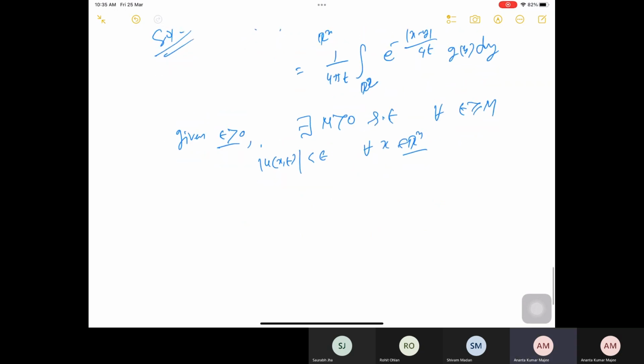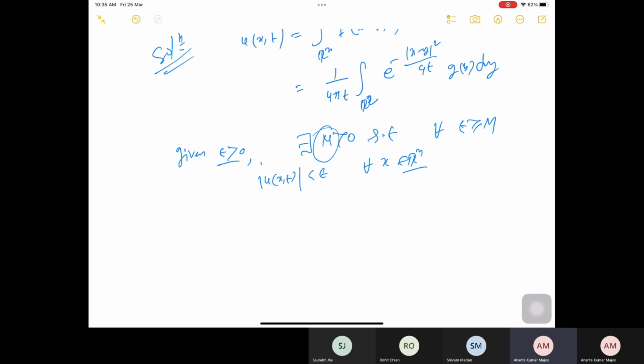Let's see whether we can find such an m. That m may depend on epsilon, because given epsilon positive, I am trying to find my m. Now if you look at the explicit formula for my solution u of x,t, then |u of x,t| is less than or equal to 1 by 4 pi t, integral over R^2 of e to the minus |x minus y|^2 by 4t times |g of y| dy. I can put the modulus inside.